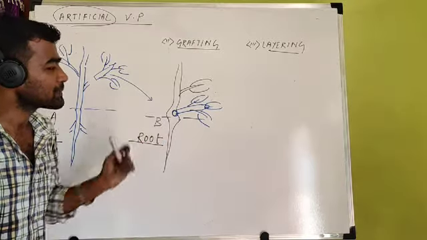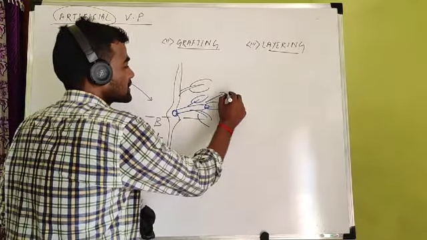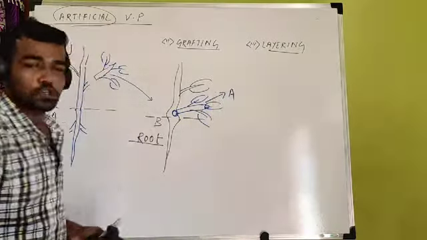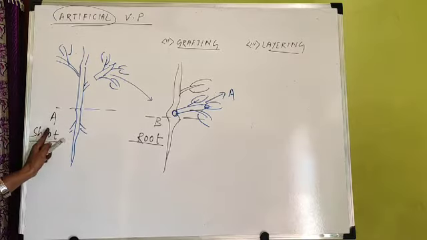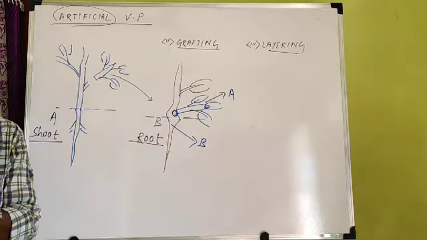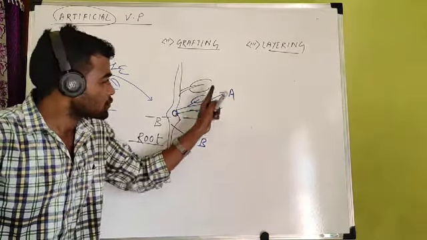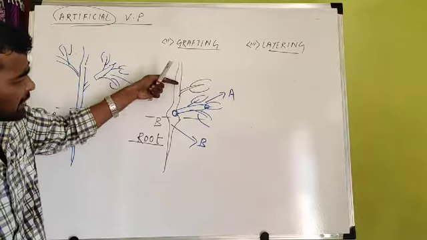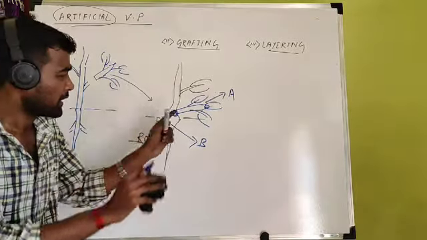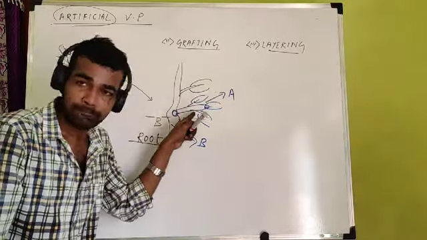What do you find in this plant? In this plant, the upper part or shoot belongs to plant A, but the root portion belongs to plant B. Yes or no? Now the root does not belong to A. The stem belongs to A. B also possesses a stem, that is different. But now the new part which is joined is A's stem or shoot.